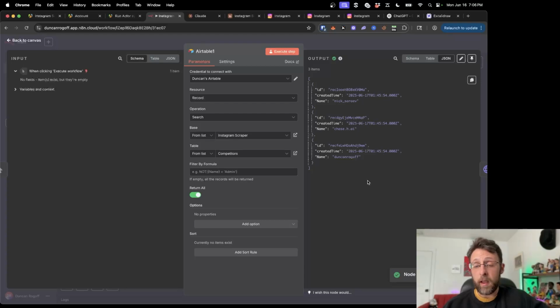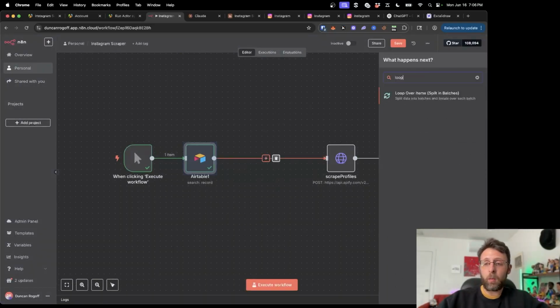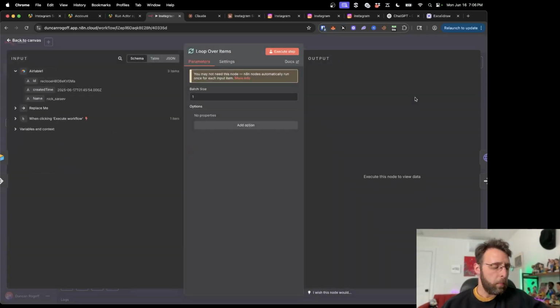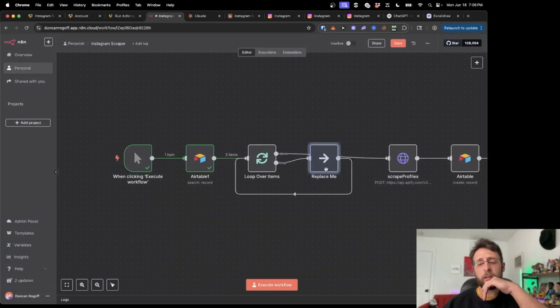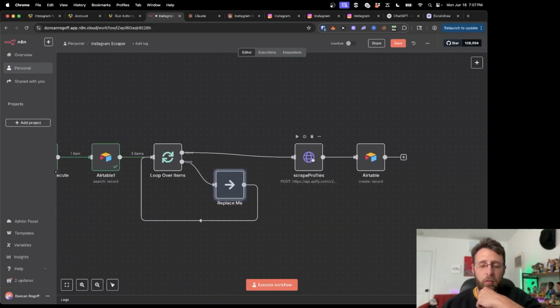Now you can see we have basically these three items. And so what I think I'm going to want to do is do these one at a time rather than all at once. I think that's just going to be maybe the easiest way to do it. I think there's a couple different options here. Maybe I'm not sure if it matters time wise. I don't think it changes the amount of credits that we use.